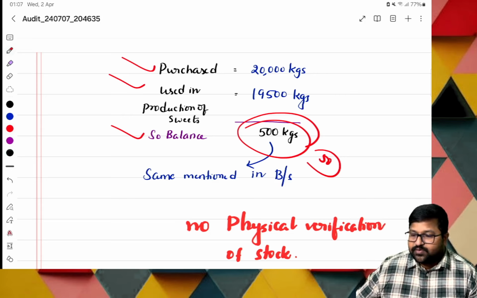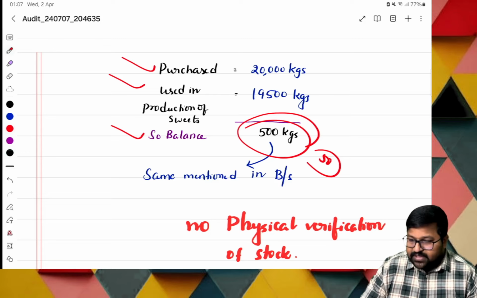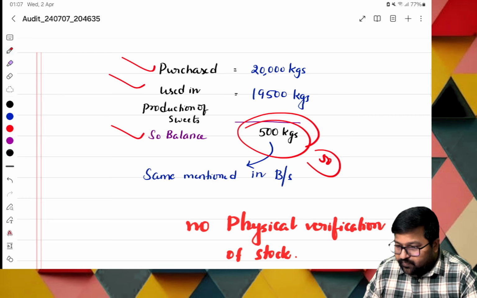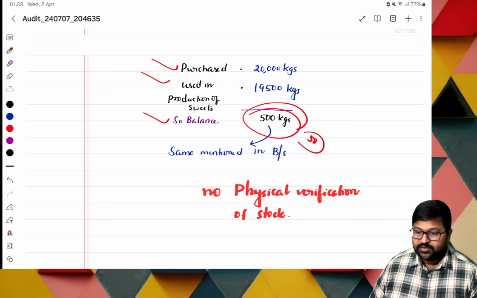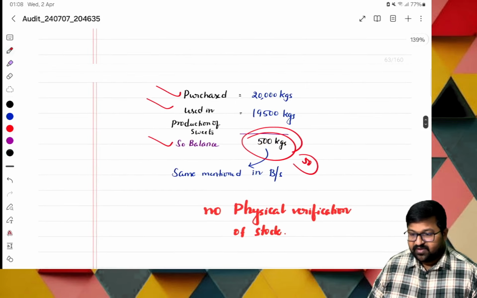Okay. One second, let me connect. So now we shall go with the other part. Is it clear? If it is clear, we shall go with the other part. Sir, there is no physical verification of stock.